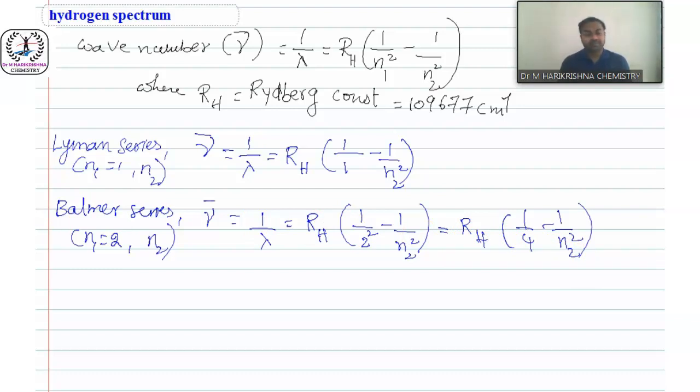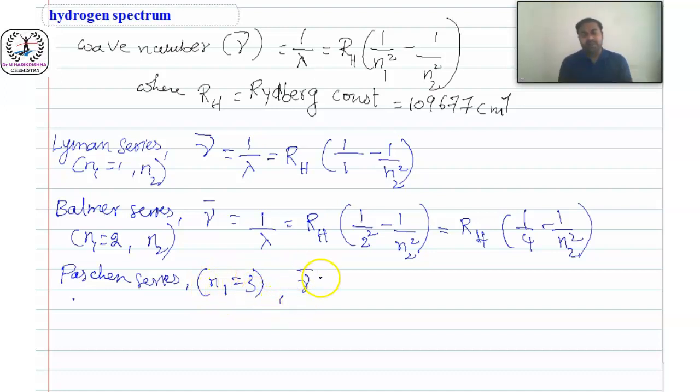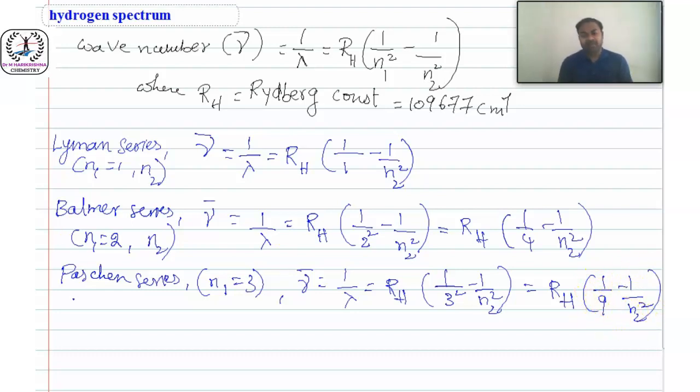Then next, Paschen series. For Paschen series, n1 equal to 3, then nu bar equal to 1 by lambda equal to RH into 1 by 3 square minus 1 by n2 square. So here RH into 1 by 9 minus 1 by n2 square. Then Brackett series, n1 equal to 4. You can note down, students.